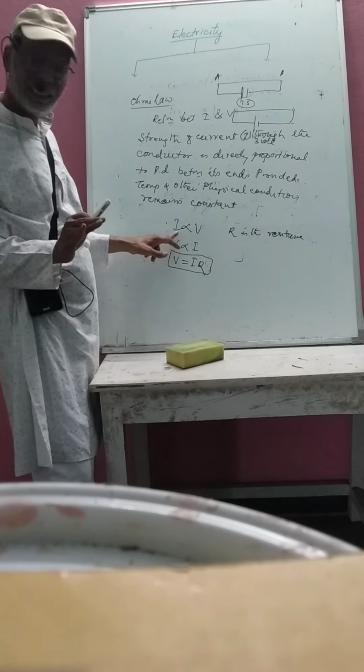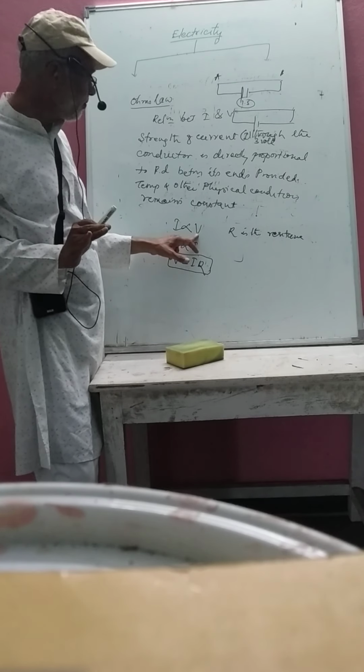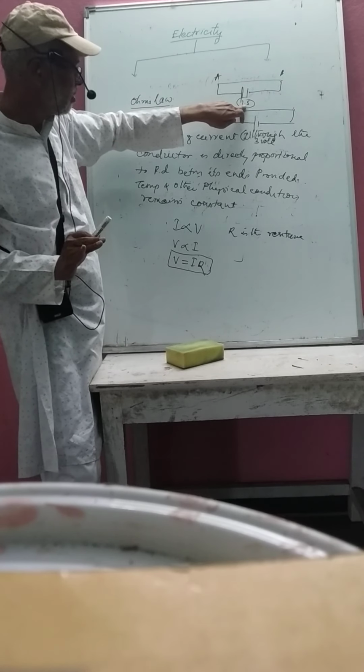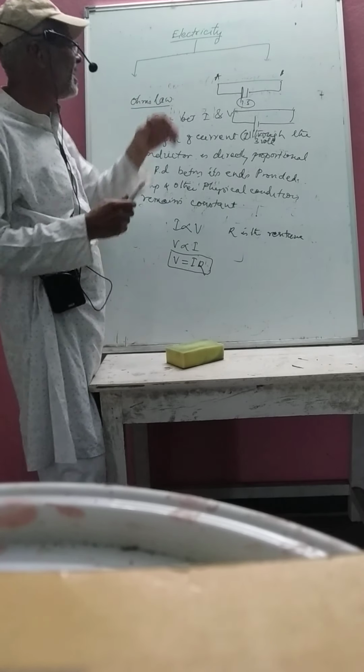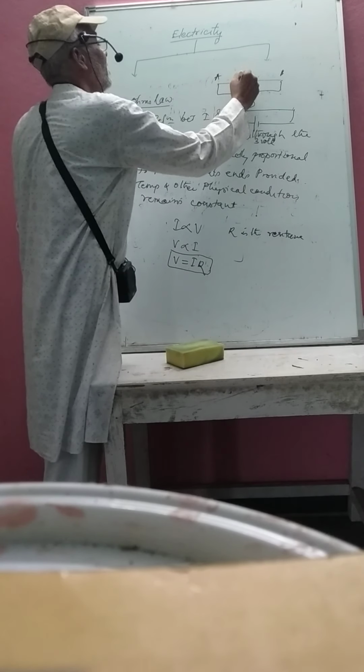Then you will find that I is directly proportional to V. In the first case, the potential difference is 1.5 and you get 1 ampere of current in this circuit.